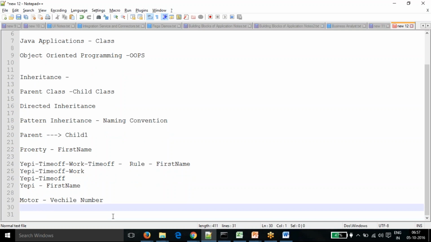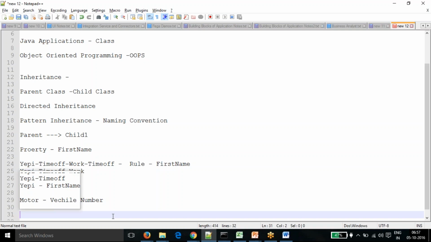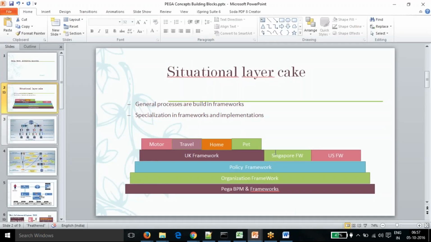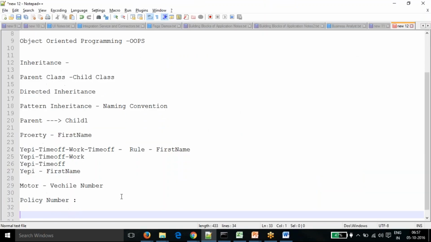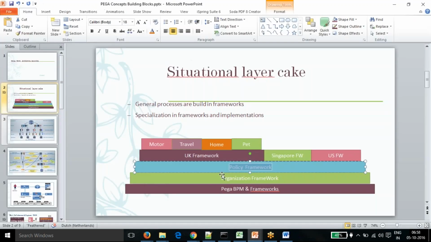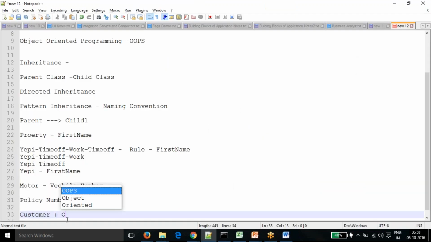If you take another field, like a policy number, it can be used in every place, so I put it into the policy framework. And if I want the customer, which can be used across the complete organization, I define the customer in the organization layer.